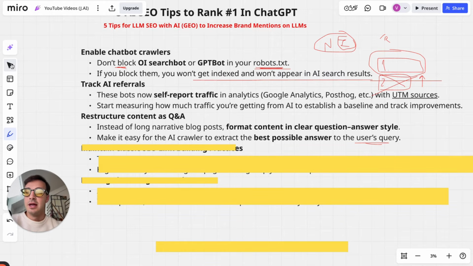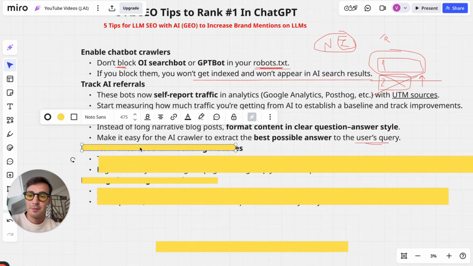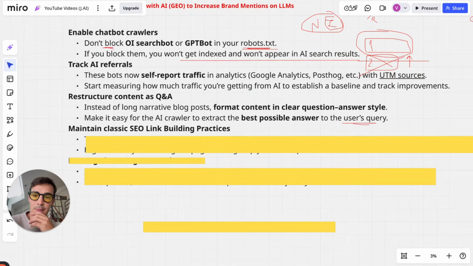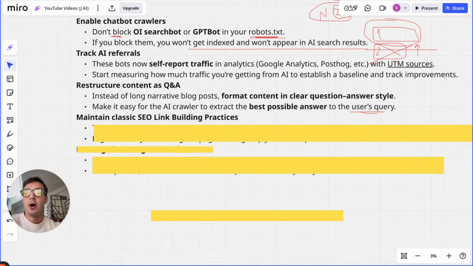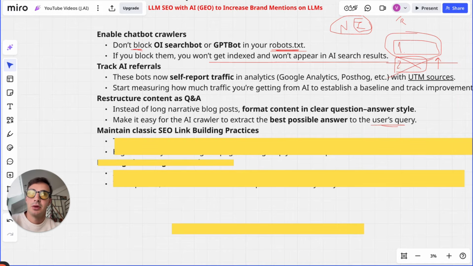Okay. Now, fourth tip, which is maintain the classic SEO link building practices. A lot of people know they need backlinks, but a lot of people don't do it because I think they're maybe scared. They think it's black hat. And some of it is, right? With SEO, you're essentially manipulating Google to mention your brand. That's all it is. But there are ways to do it in a white hat manner.